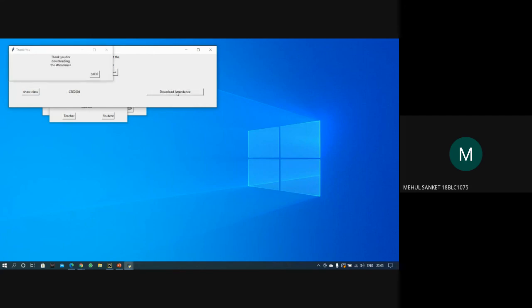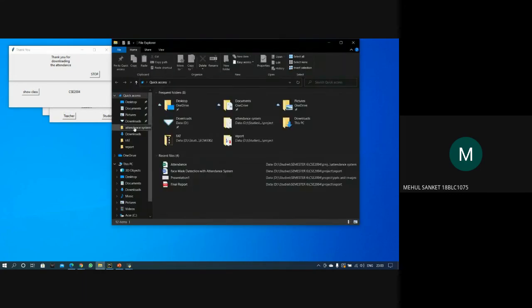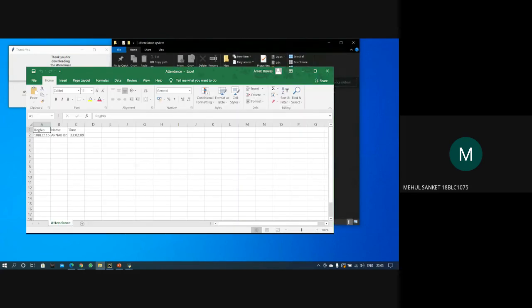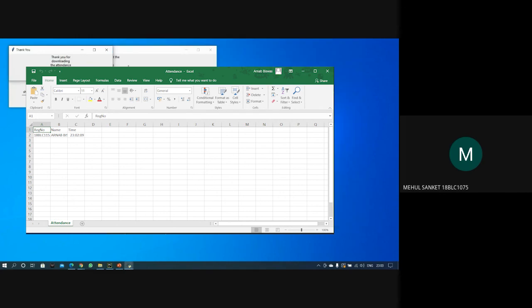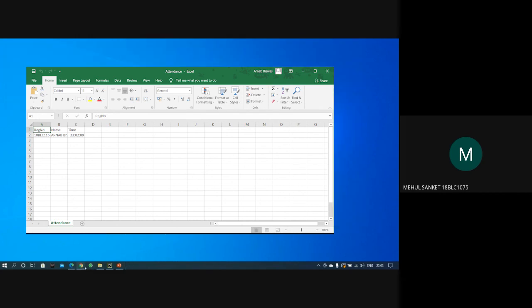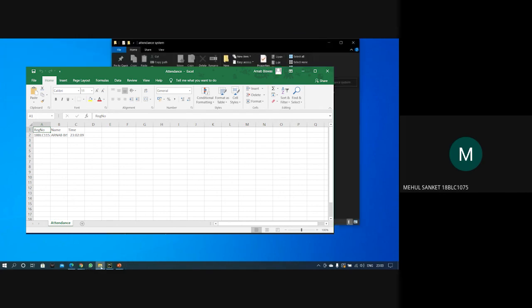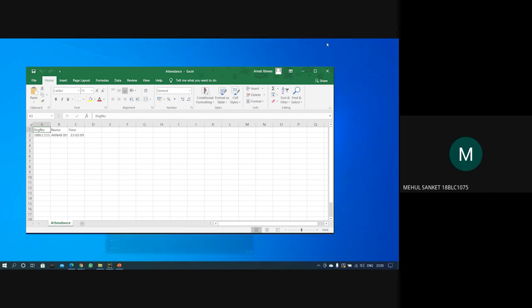So by downloading the attendance, we are just downloading the list of all the people who have already given their attendance for a given class. And now the attendance, as you can see, will be saved in the attendance.csv file, and we can later just mark the attendance by giving the details from the same file. And that was the demo from our project.